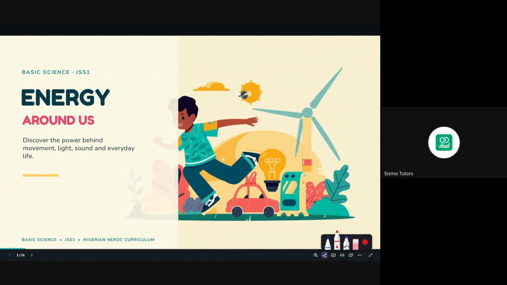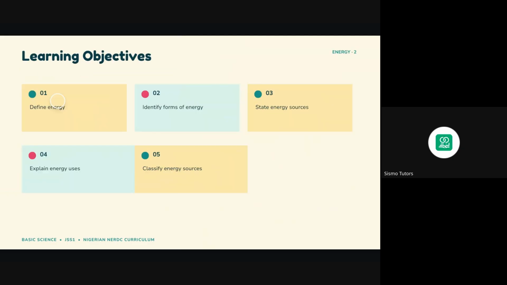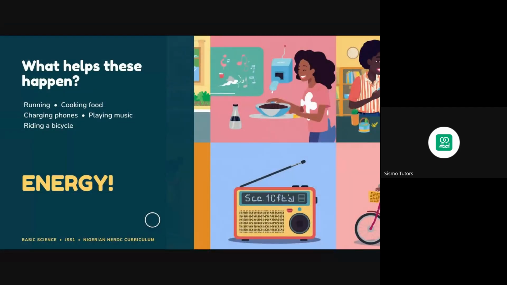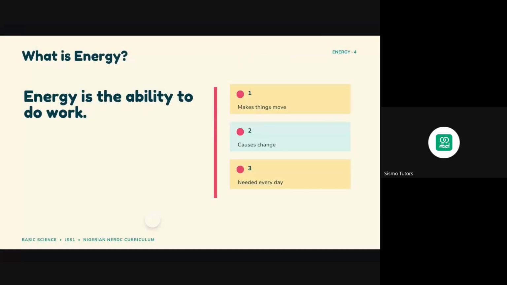All right, so let me click the color here, and then let me click a color, let's say red, and then I can literally write on this place. So learning objective, you could see that. Yeah, and I think I will prefer to use this even in my presentations because it highlights things. So learning objective number 1, number 2, number 3. What helps this happen? You have the images and the pictures. What is energy? So a very fine slide we have right here.